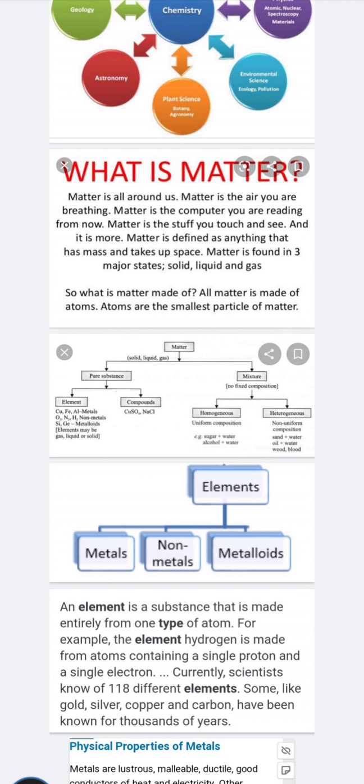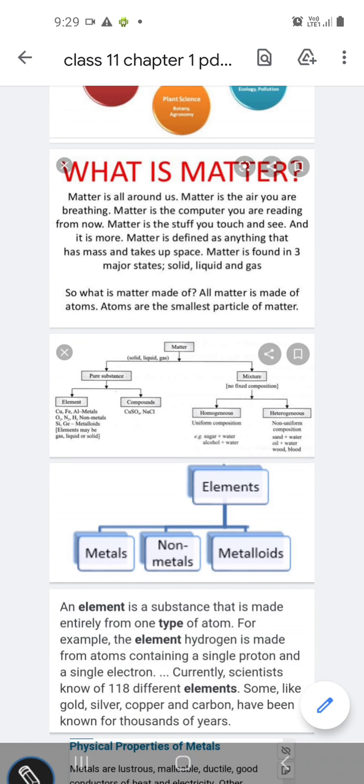There are 118 different types of elements, like gold, silver, copper, carbon, etc. Then what are compounds? When elements join in a definite proportion, they are called compounds. Then what are mixtures? When the composition is not fixed, they are called mixtures.